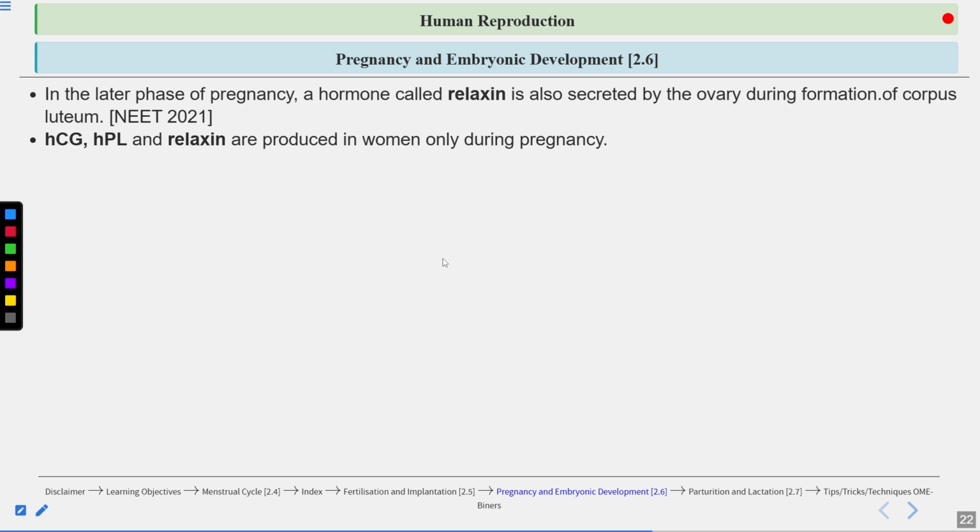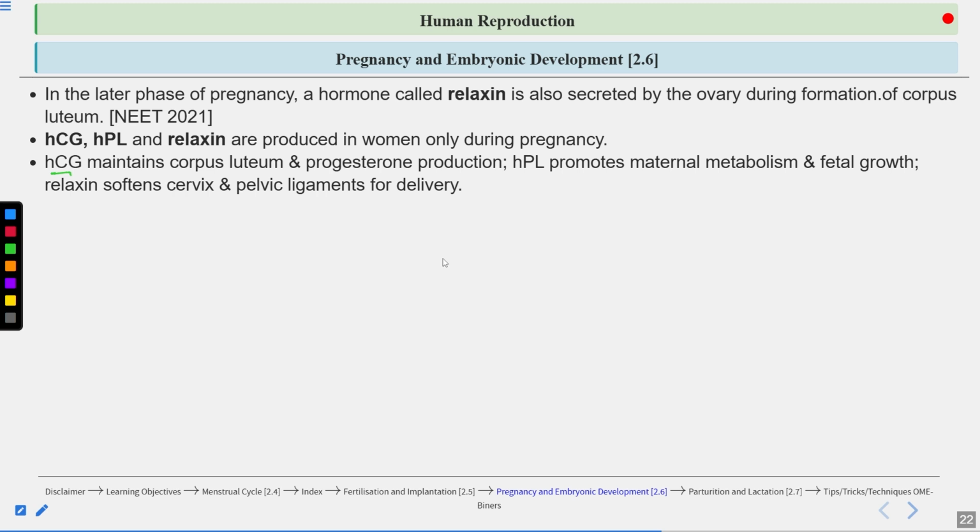Now, there are some hormones which are only released during pregnancy. These hormones are HCG, HPL, and relaxin. Remember this. These are hormones released only during pregnancy. And HCG, you can say, acts as a marker for pregnancy. So, if HCG is present, then you can say the woman is pregnant.